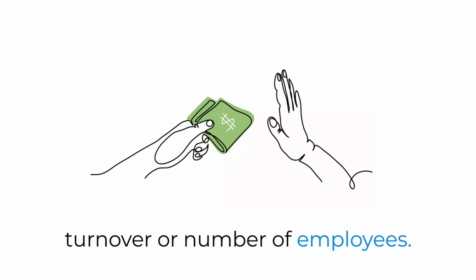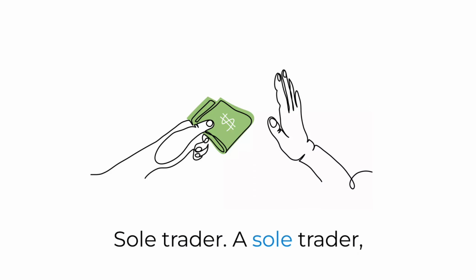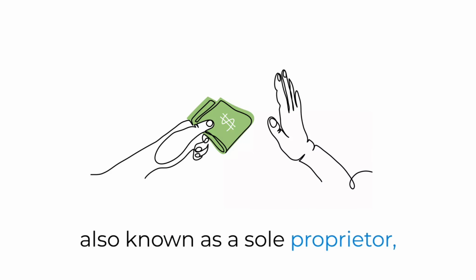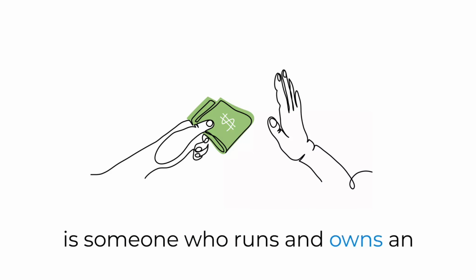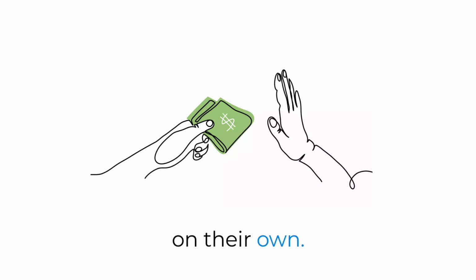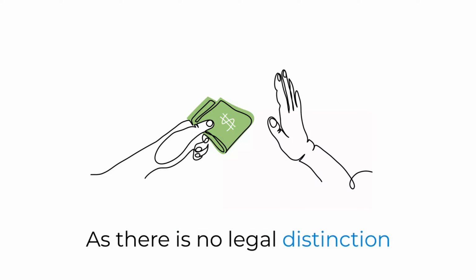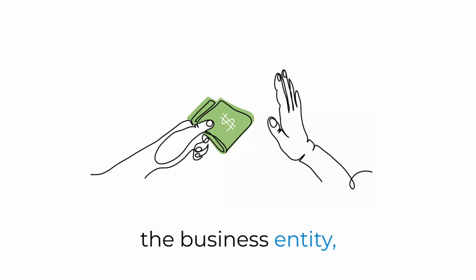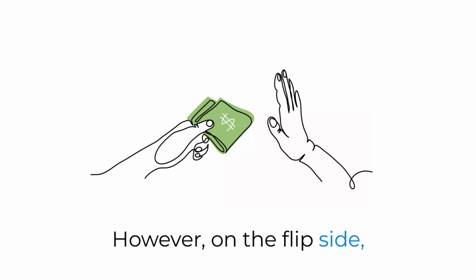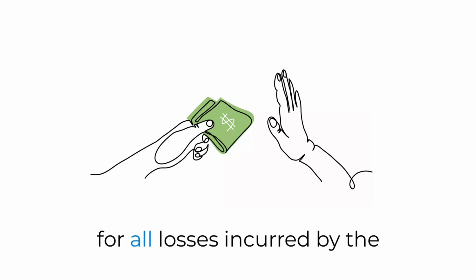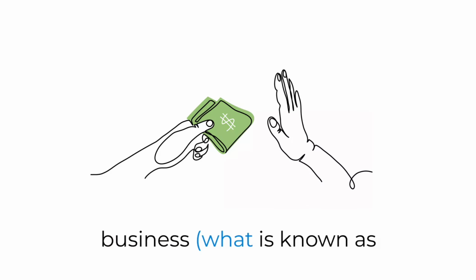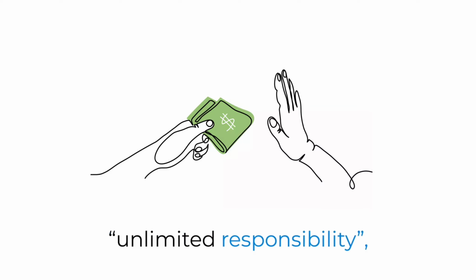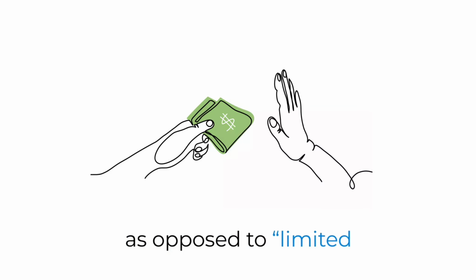Sole trader. A sole trader, also known as a sole proprietor, is someone who runs and owns an unincorporated business on their own. As there is no legal distinction between the owner and the business entity, sole traders may keep all profits after taxes. However, on the flip side, the individual is also liable for all losses incurred by the business, what is known as unlimited responsibility, as opposed to limited liability.